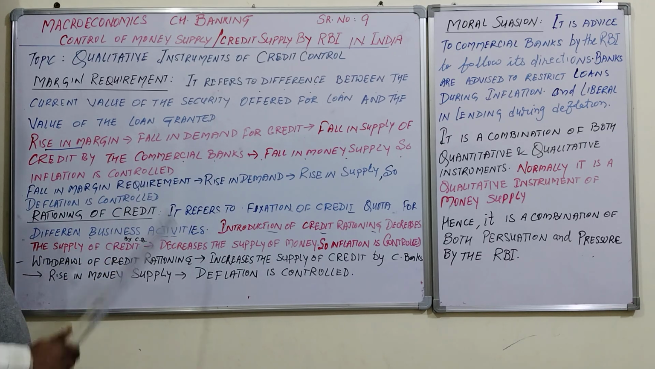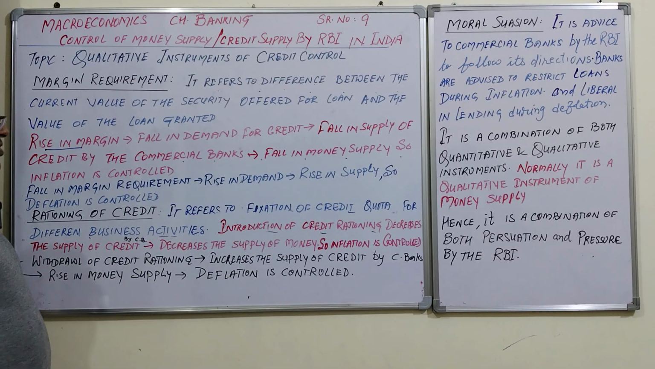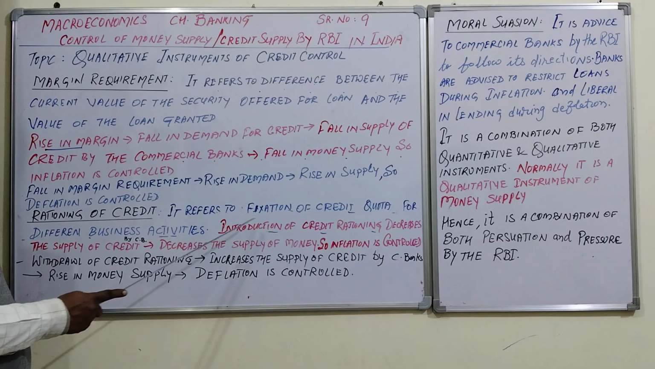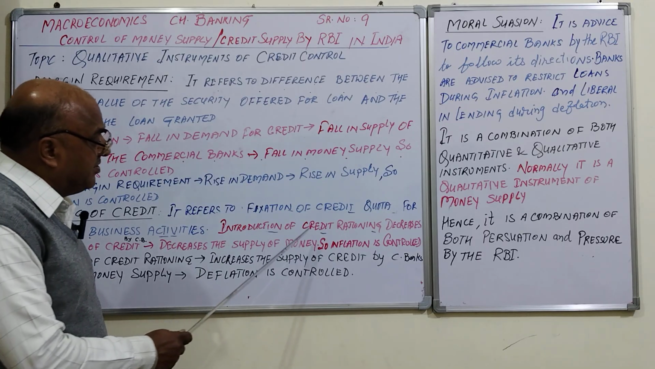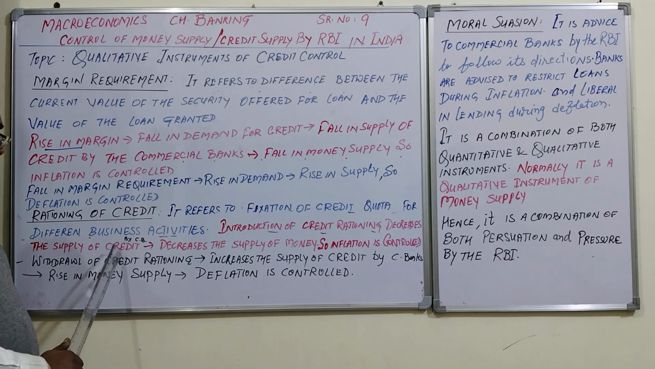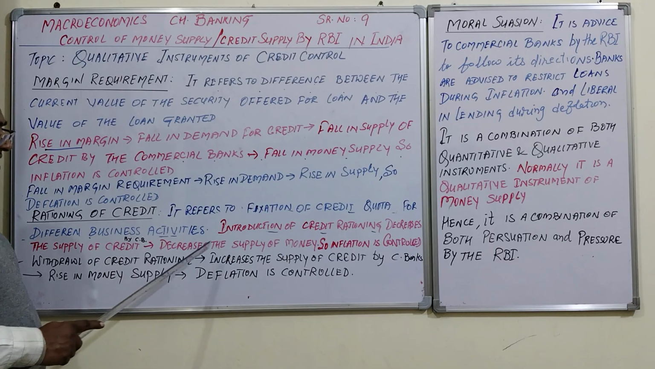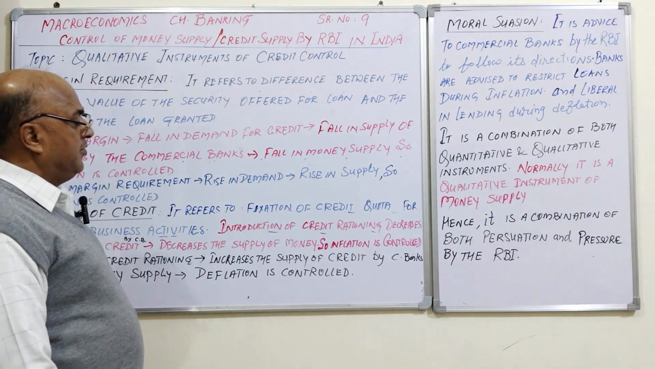Then number two, rationing of credit. To whom should credit be given? It refers to fixation of credit quota for different business activities. For example, introduction of credit rationing decreases the supply of credit by commercial banks. It decreases the supply of money, so inflation is controlled.